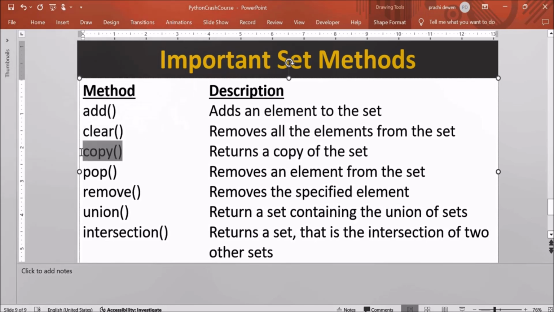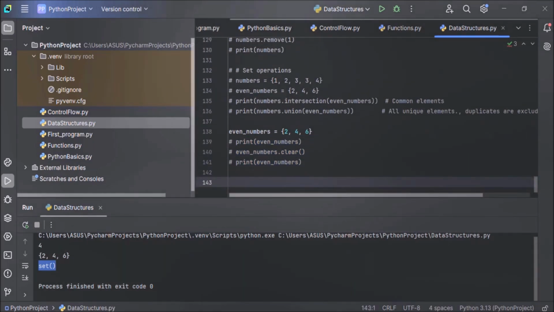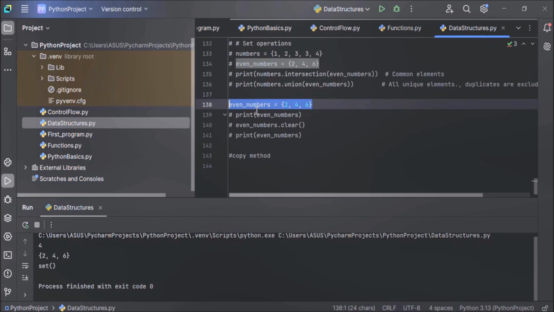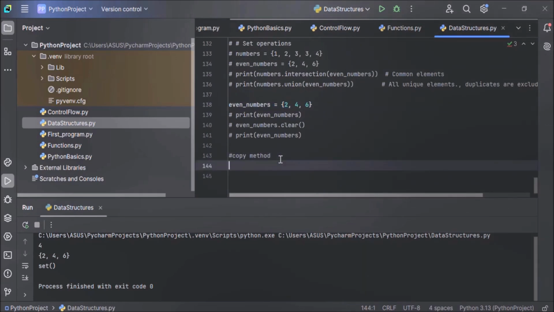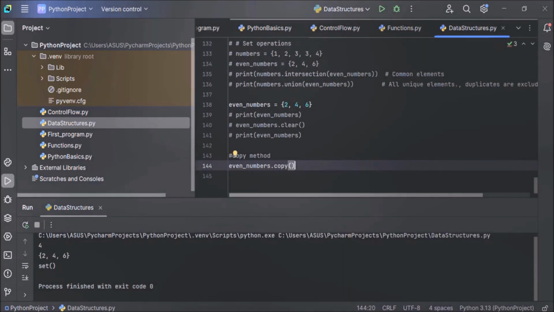After clear method, we have copy method. Copy method returns a copy of the set. Now let's understand this with the help of an example. So let me comment out this clear method and copy method. Now here, in case you want to make a copy of this even number set, how to do that using copy method? Just name of your set, that is evenNumber, dot, call the method, that is copy method, and this copy method will return you a copied set.